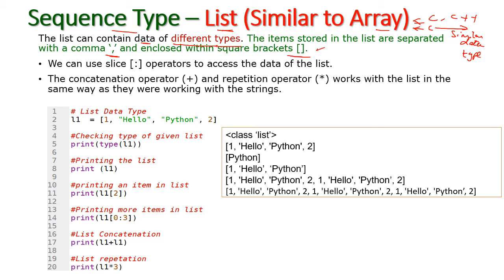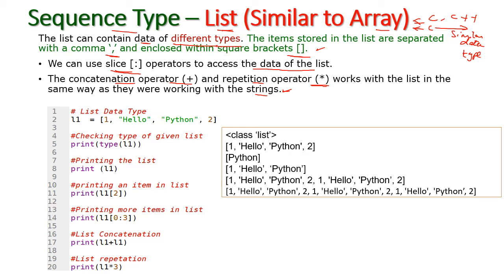Here we are using the slice operator for accessing a particular data item in the list, as well as the concatenation operator plus sign and the repetition operator star, that is multiplication, which are also the same in the string data type. Like the string, here also we are using the slice operator, the concatenation plus operator and the repetition multiplication operator, right? Let us see an example for this list data type.